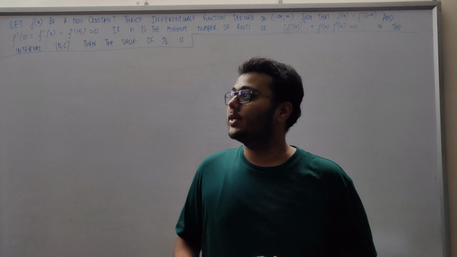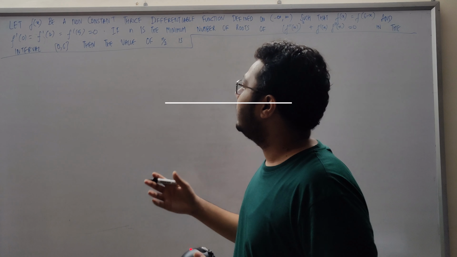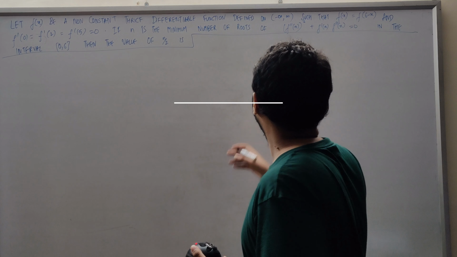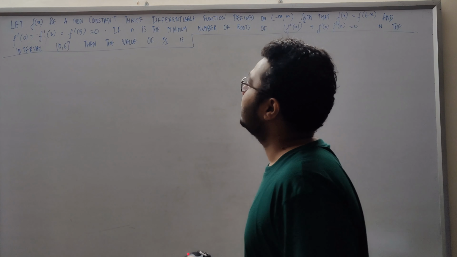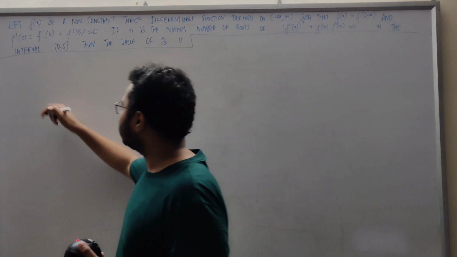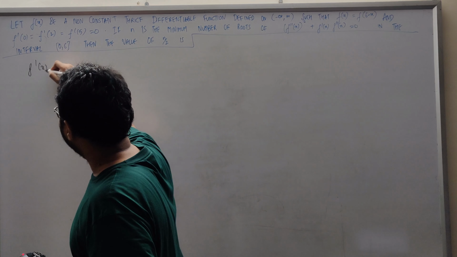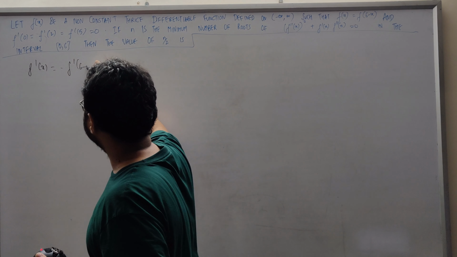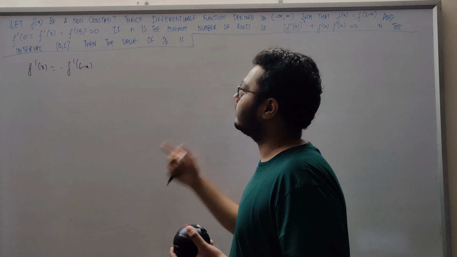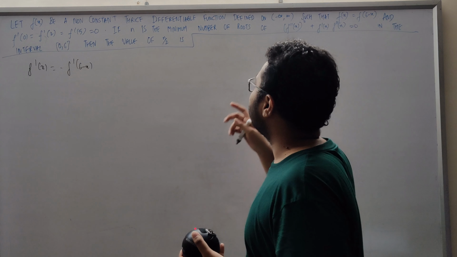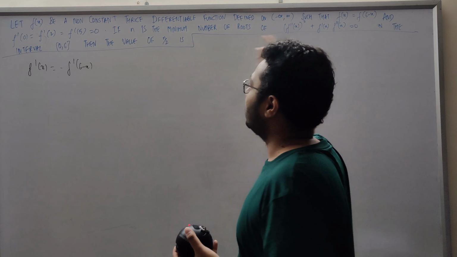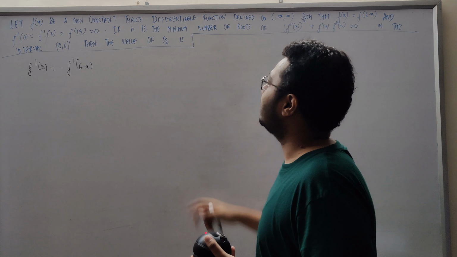Okay, so this question says we have f of x, a function which is not a constant function, and it is a thrice differentiable function, and f of x is f of 6 minus x. So the first thing we can derive from this is f dash x is going to be minus of f dash 6 minus x, and we are also given that f dash 0 equals f dash 2 equals f dash 5 equals 0. Also, if n is the minimum number of roots of this equation in the interval 0 to 6, then the value of n by 2 is.